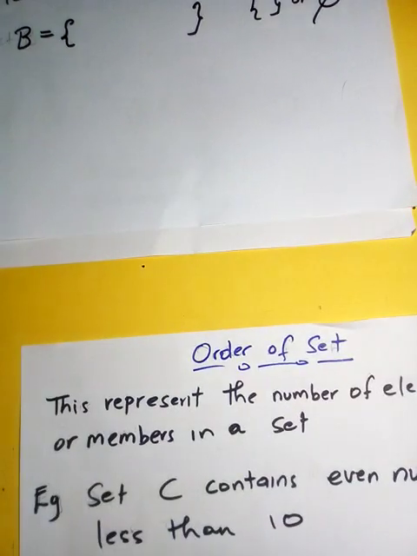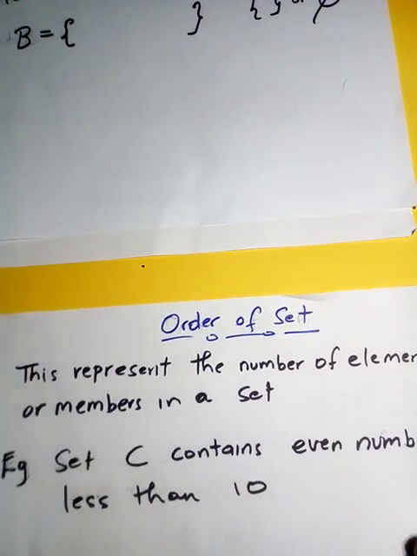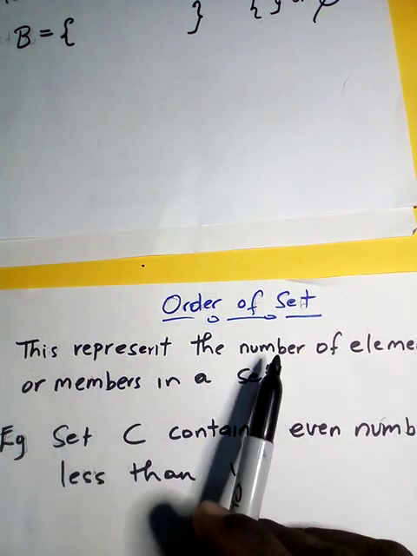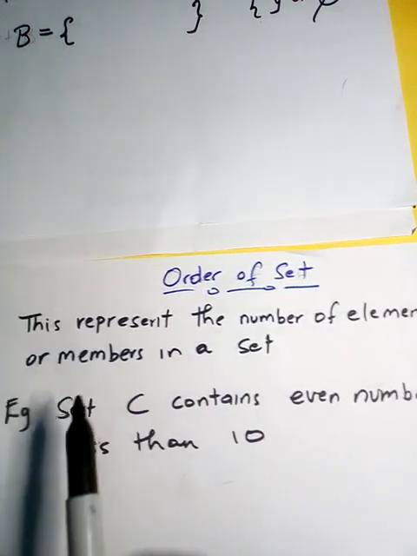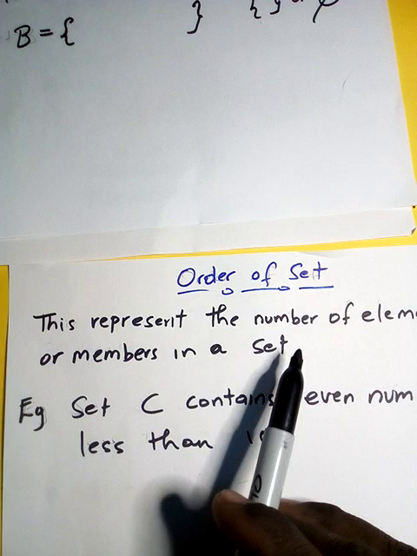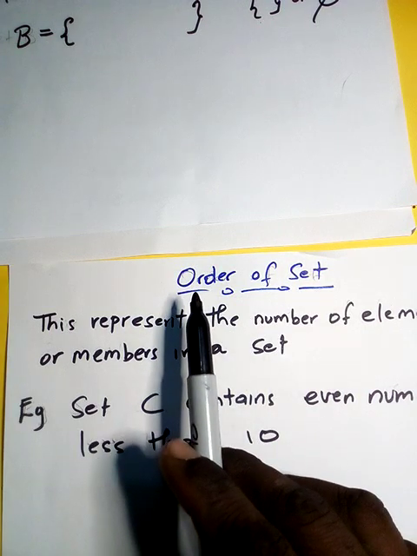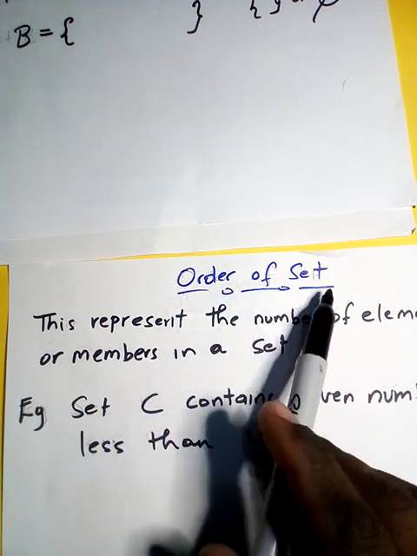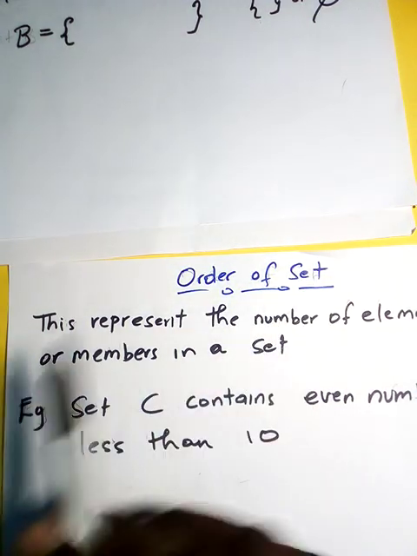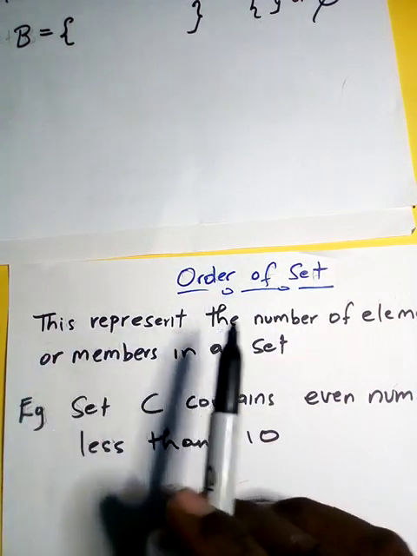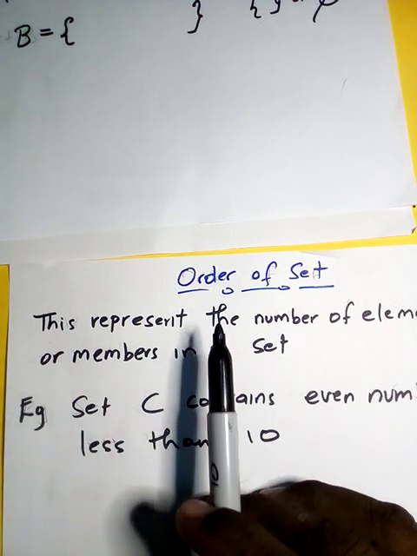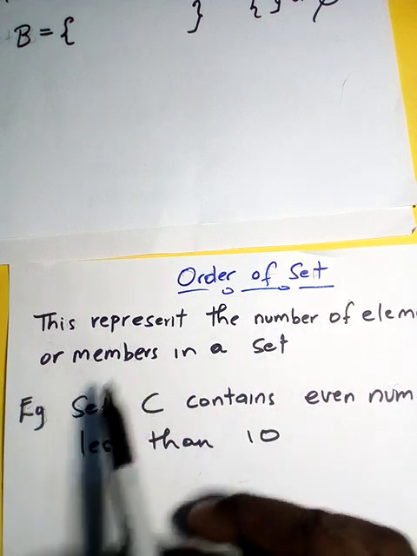Let's talk about something else, the order of a set. Now in set, in mathematics, this represents the number of elements or members in a set. So we're talking about the order of a set. So the key word that you want to learn about now is the order of a set. So I'm explaining here that the order of a set means the number of elements or members in a set. So when they ask about the order, you're just going to count the amount of elements or members in the set.